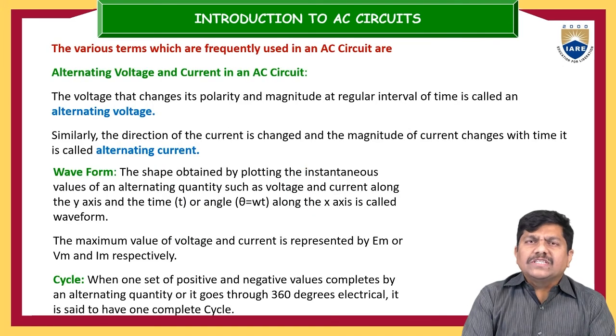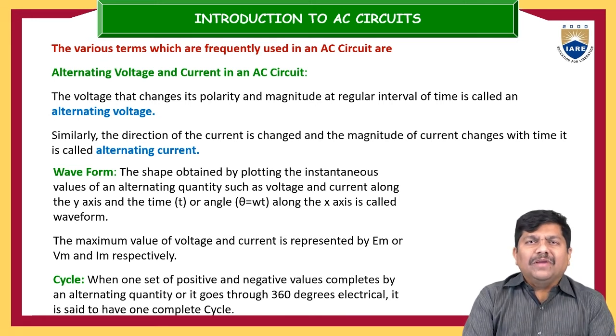Now what are the associated terms of alternating voltage and alternating current? We have discussed many times in today's session what alternating voltage is. The voltage that changes its polarity and magnitude at regular intervals of time is called alternating voltage. In the same manner, alternating current is the current whose direction changes and whose magnitude changes with time. Waveform.